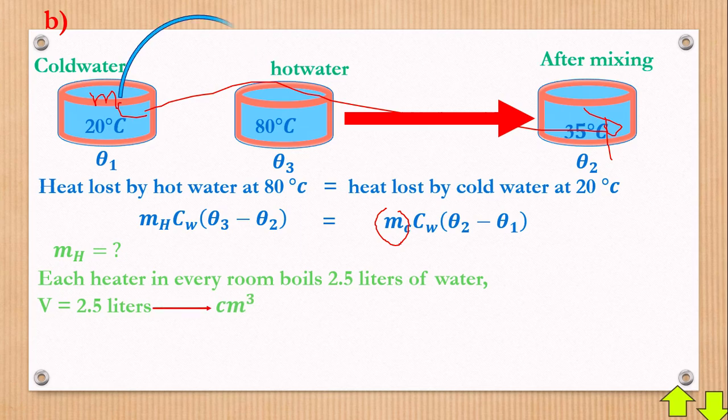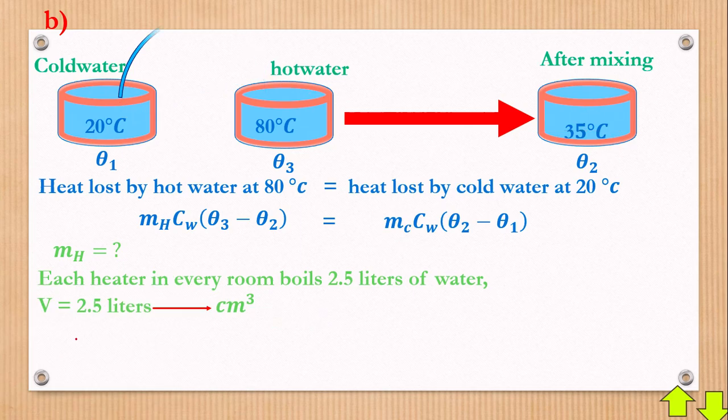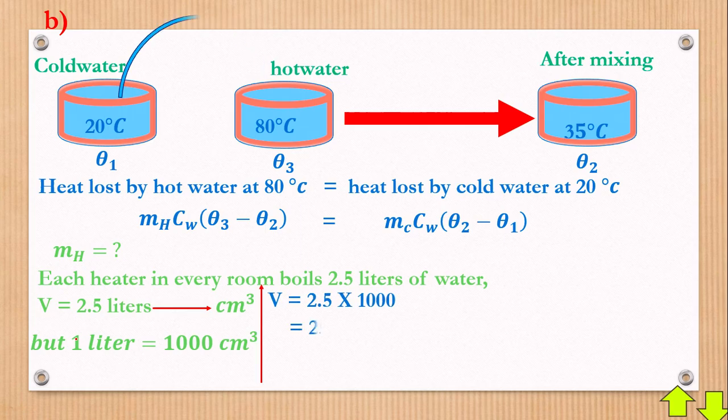But of course, remember, we are not allowed to do any calculation when you have not converted the units to the standard units. We have liters, but the volume is measured in meters cubed. But for now let's take it from liters to centimeters cubed. Then we shall get from centimeters cubed to meters cubed, which is the standard unit for volume. A simple reminder: 1 liter equals 1000 cubic centimeters. Understood.